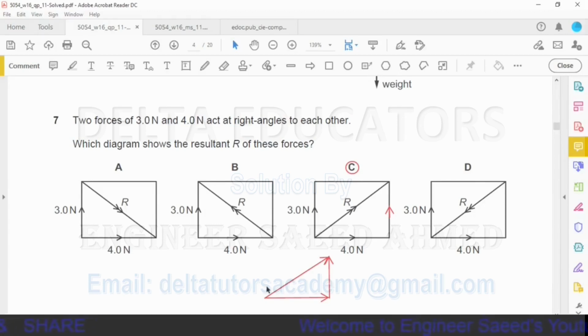Now the same picture, same figure is shown in the option C. Here it is 4 Newton force, here it is 3 Newton force. These two are the component vectors and this one is the resultant vector. So our correct option is option C.